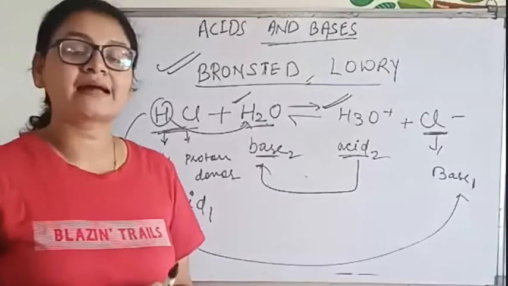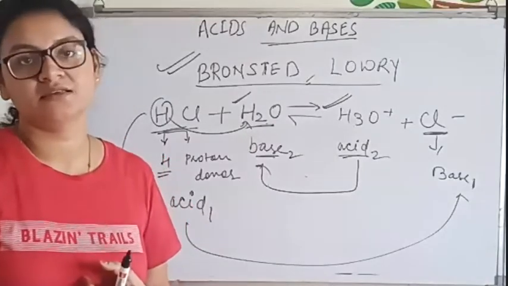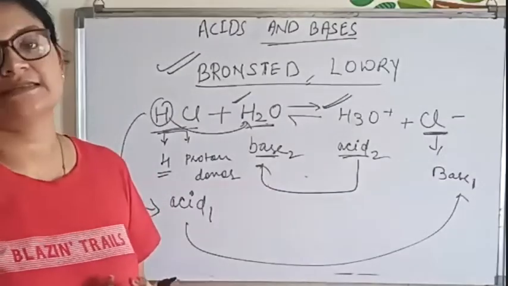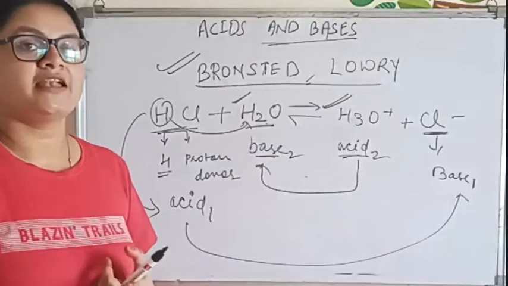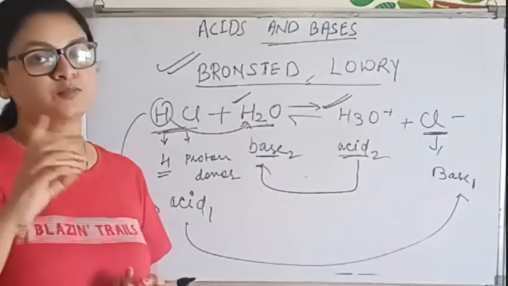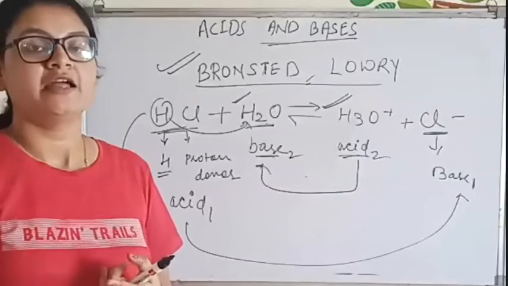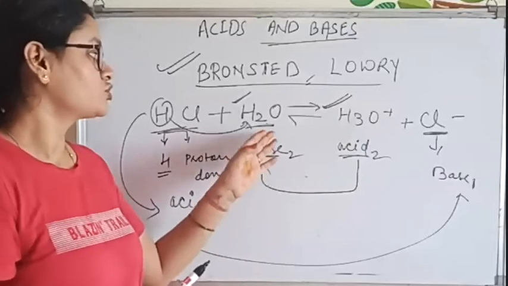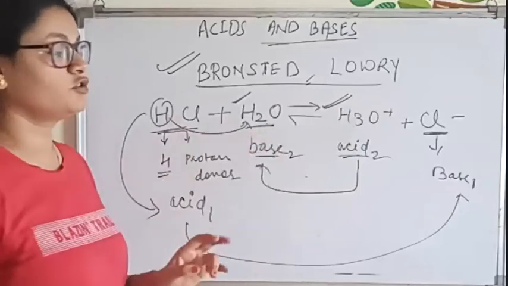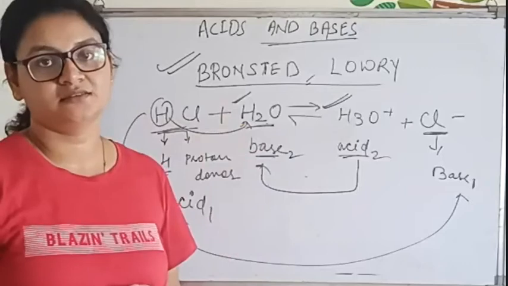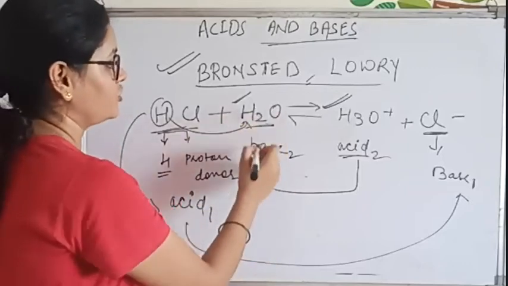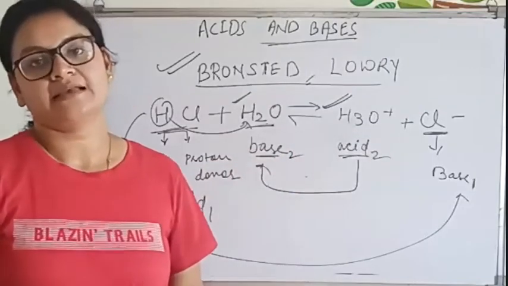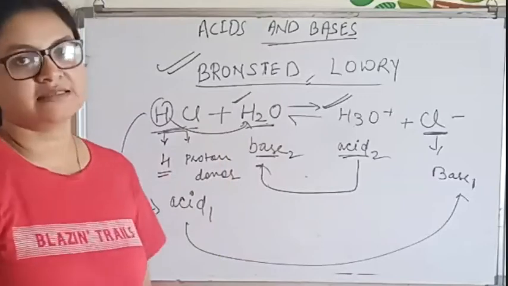You know that water acts as both acid and base. Yes, ma'am, because water is amphoteric in nature and its pH value is what? 7. It is neutral and it acts as an amphoteric. It can accept H plus ion, it can release OH minus ion, whatever it can do. So in some cases you will see H2O will act as an acid. But here H2O acts as a base, and hydronium ion will be acid. So this is known as a conjugate acid and base pair.